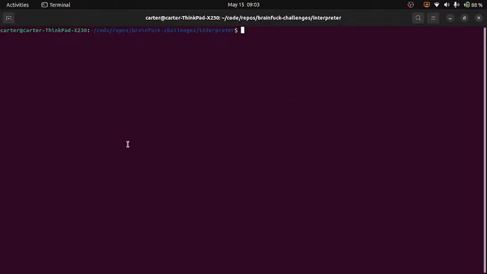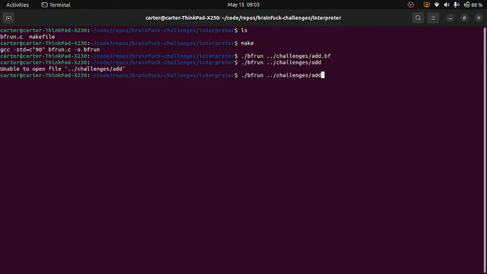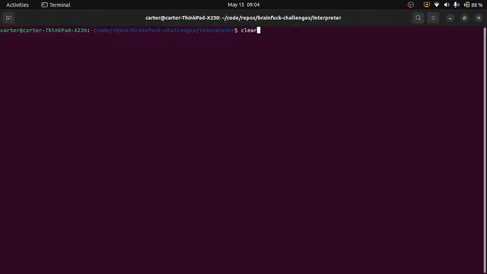Let's give that a shot. So let's build that. It builds fine. Okay, that works, and that also works, and that works as well. So everything's working so far. This command that I did at first was on a file that does exist. There's nothing in it. This is not a full Brainfuck file yet. It's an empty file, but we'll get to that eventually.